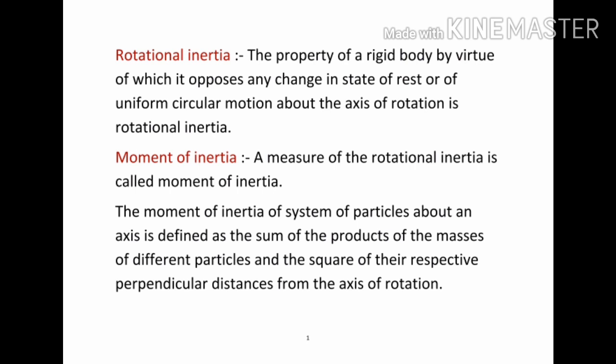The numerical definition is: the moment of inertia of a system of particles about an axis is defined as the sum of the products of the masses of different particles and the squares of their respective perpendicular distances from the axis of rotation.